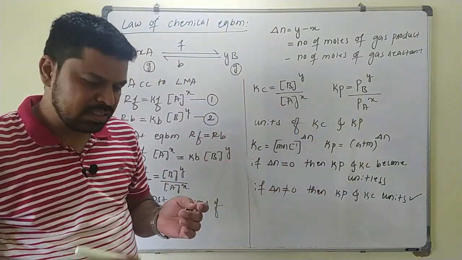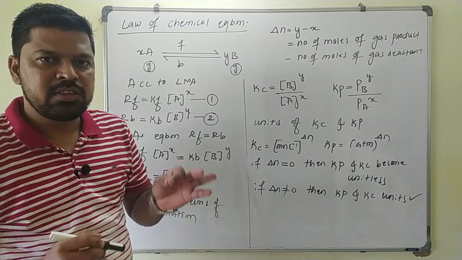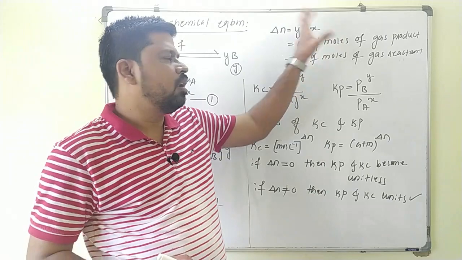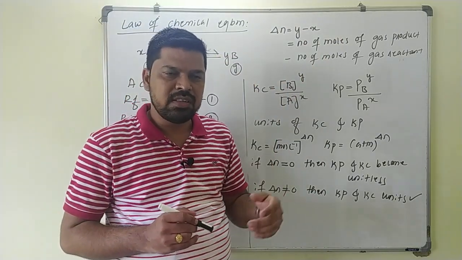So for any reaction that is given, what do you have to do first? You just have to find the delta N value. Simply take the number of moles of gaseous product minus the number of moles of gaseous reactant. We will see the examples here.